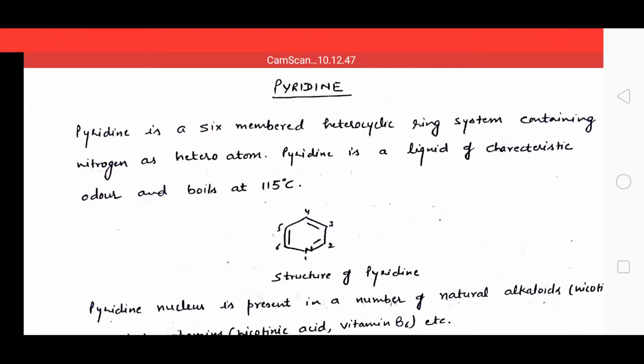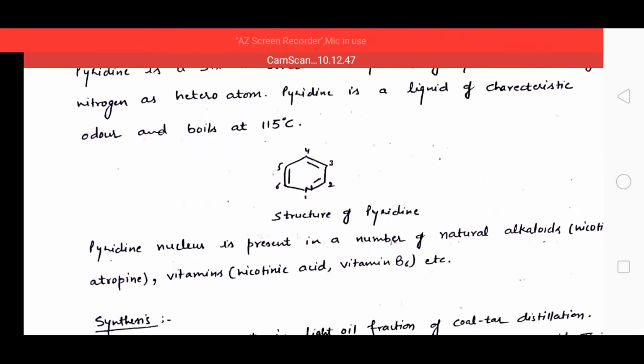Hello students, in the previous lecture we have discussed 5-membered heterocyclic ring systems containing 2 heteroatoms. In today's lecture we will discuss 6-membered heterocyclic rings. Pyridine is a 6-membered heterocyclic ring system containing nitrogen as the heteroatom. Pyridine is a liquid of characteristic odor and boils at 115 degrees Celsius. As you can see in the structure of pyridine, it contains nitrogen at the first position.